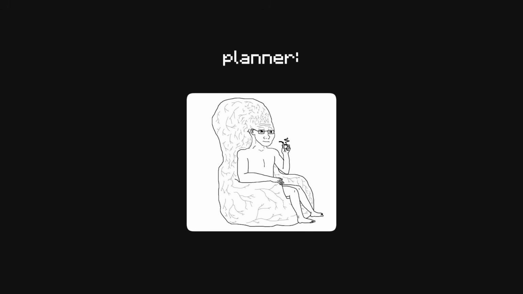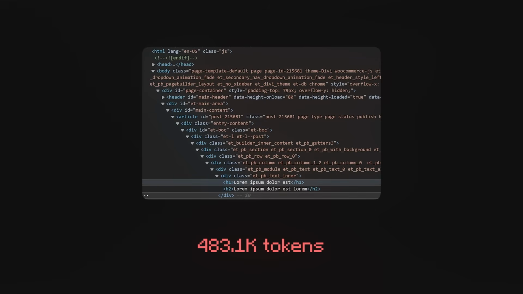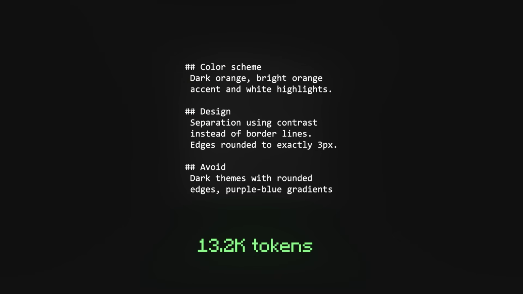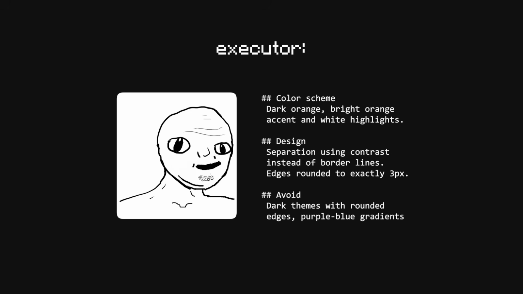It is possible to make it even more cost effective, and that is to make it run in planner executor mode. The smarter model, called planner, understands your prompt. Ideally, it knows how, let's say, a modern website that you told it to make should look like, and then it writes a detailed instruction how to achieve the goal instead of writing the long code itself. And that successfully reduces the amount of tokens spent, therefore the amount of money you have to pay. Then the dumber model called executor reads these instructions and simply executes them following the guidelines from the planner.